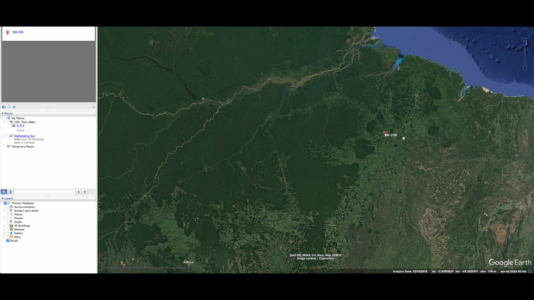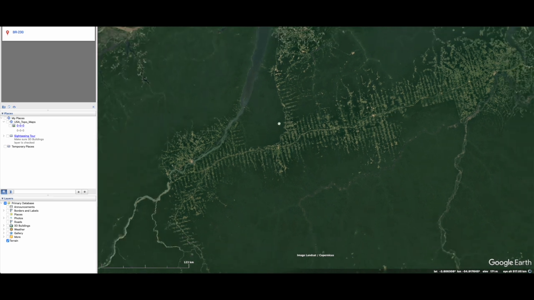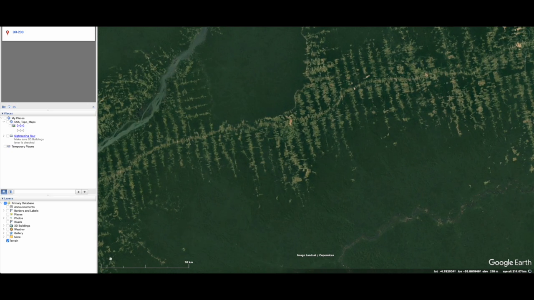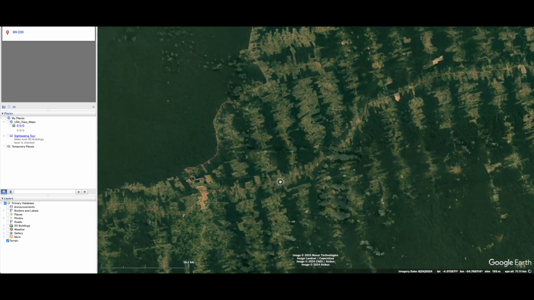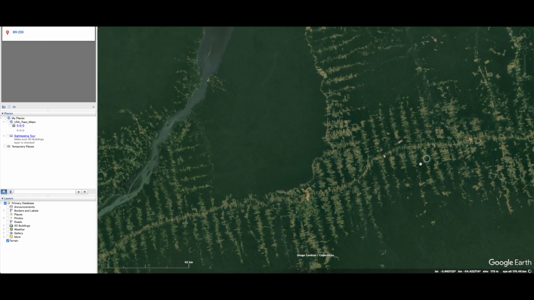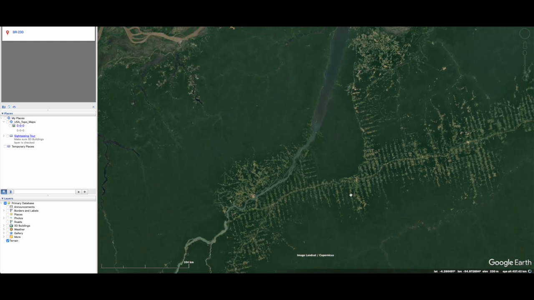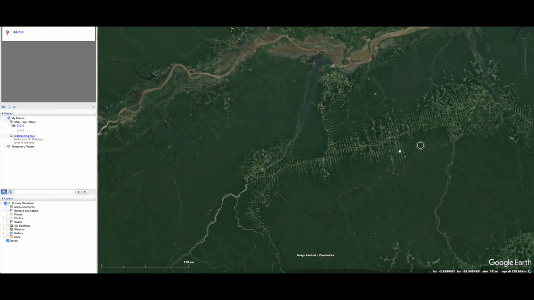In order to build this, you cut some trees. But what also happens when you make it more accessible? Do you see this pattern that looks like a fishbone, like a main fishbone with a lot of fins, a lot of spikes sticking out? Each spike is easily a few kilometers thick. So what are all these spikes? Because of this main highway, it made it easier for people to come in and deforest the land further inside. The transport system made it easier for people to access one end of the country to the other, but it also made it easier for them to access the forest and cause even more deforestation, as you can see.